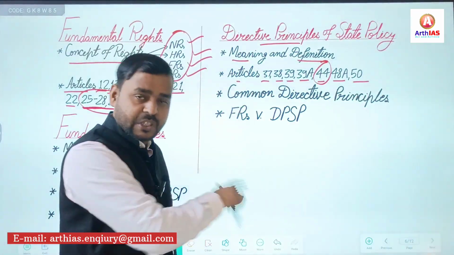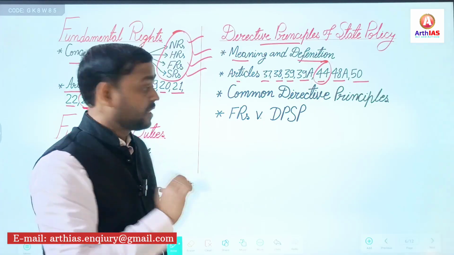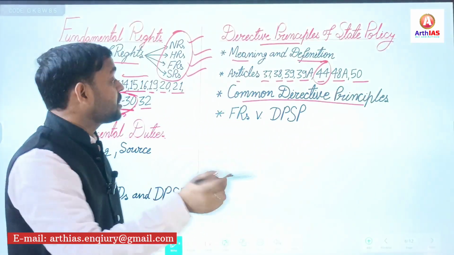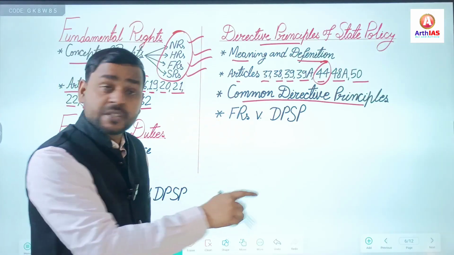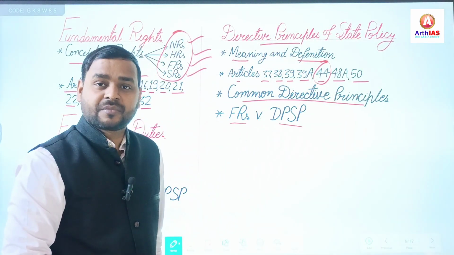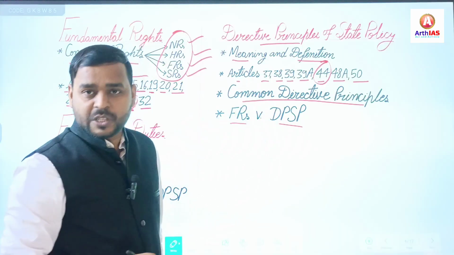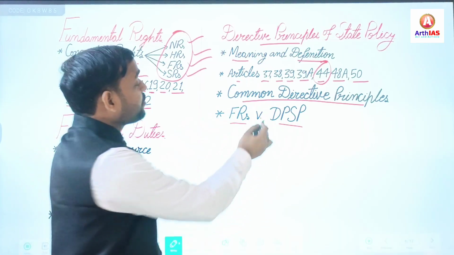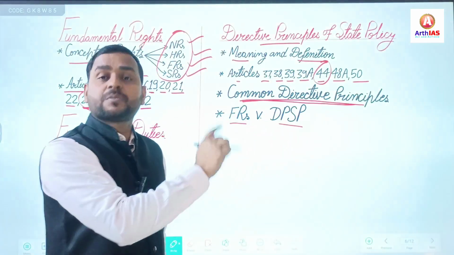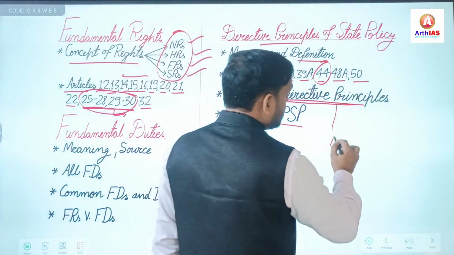These articles are important for this year. Again, common directive principles. Common directive principles means, for example, there are certain directive principles which overlap with fundamental rights, fundamental duties. Again, there are certain directive principles which overlap with fundamental duties.